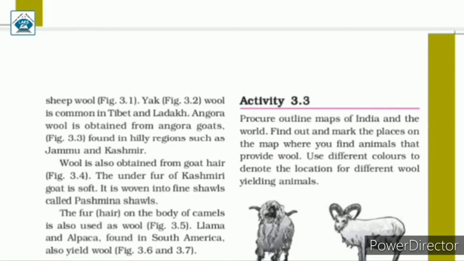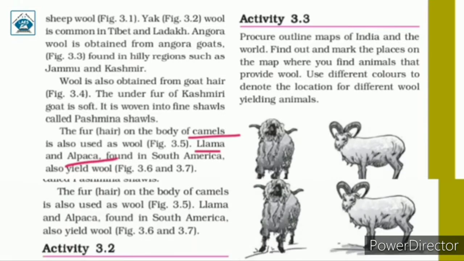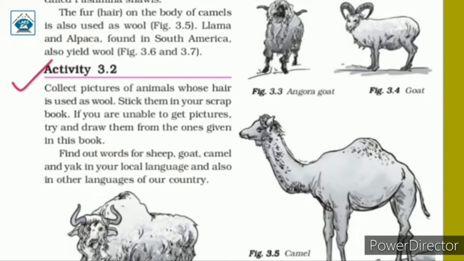Other animals whose fur or hair on the body is used as wool are camels, llama and alpaca, the latter being found in South America. Next, activity 3.2. Collect pictures of animals whose hair is used as wool. Stick them in your scrapbook. If you are unable to get pictures, try and draw them from the ones given in this book.